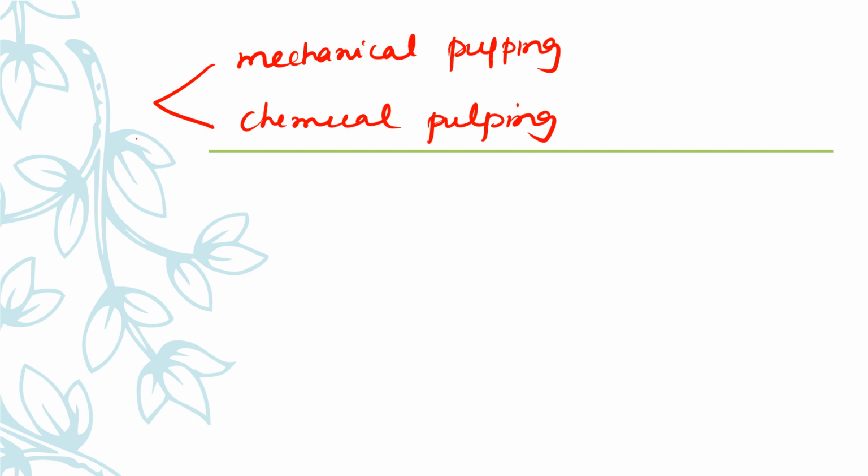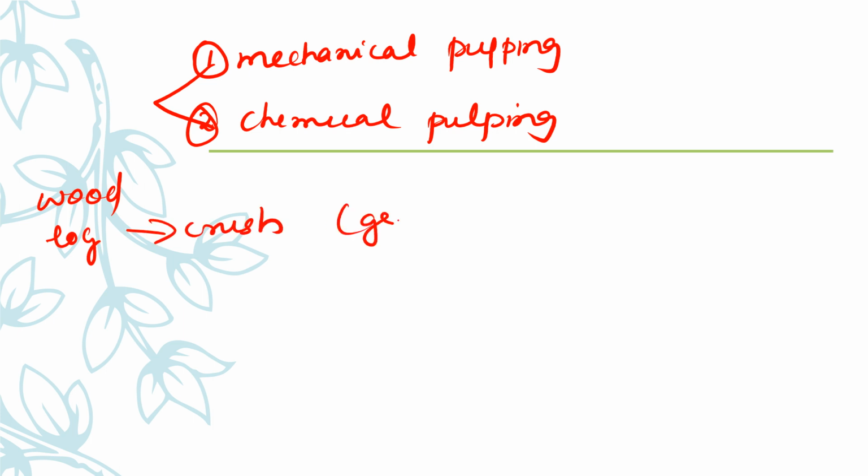So what is mechanical pulping? The first one is mechanical pulping. Mechanical pulping is done by crushing the stripped logs. We take the log or the wood, and the first step is that we have to crush it using a grinder and soak it in water.